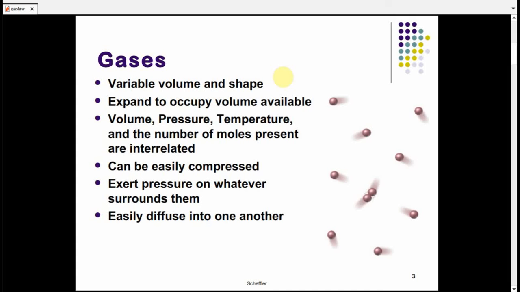The difference between gas and liquid: both of them are fluid, but gas is compressible, liquid is not. This is due to the distance between its particles. The particles of gas have big distance between them, and also they move in all directions.